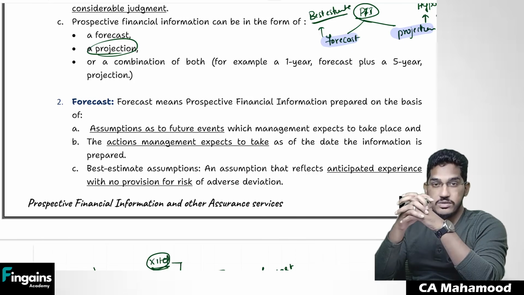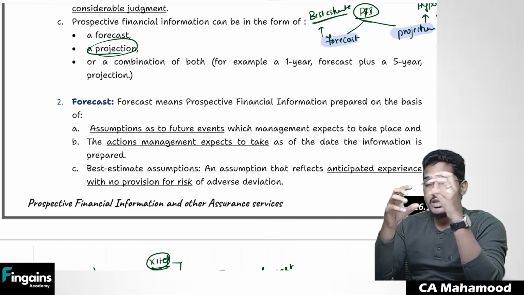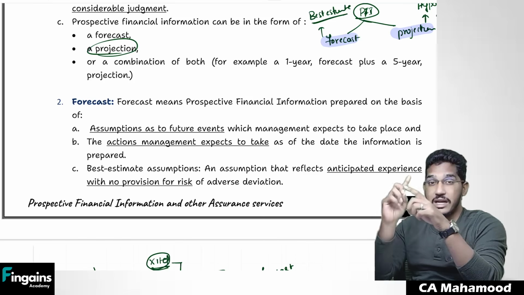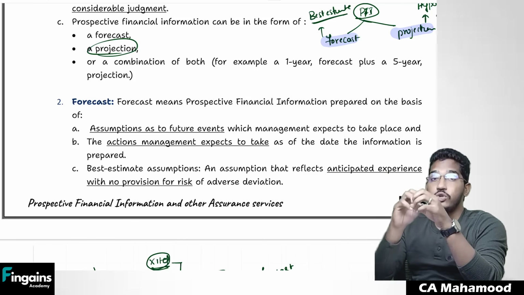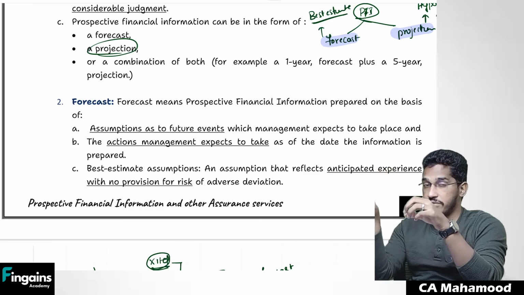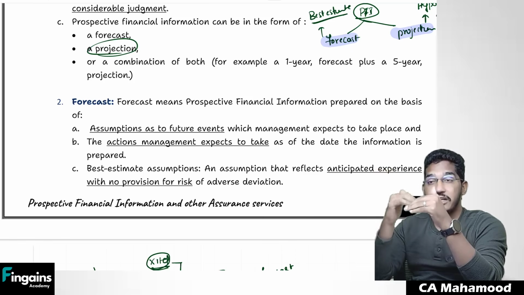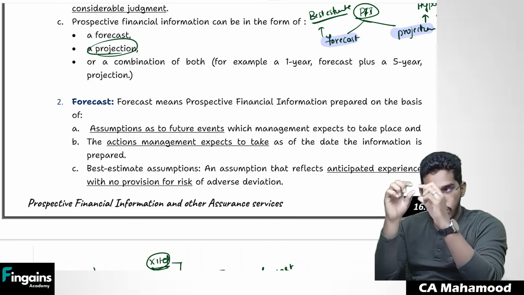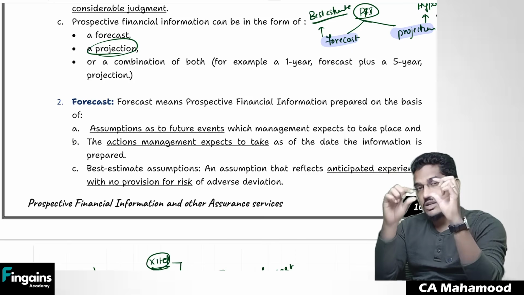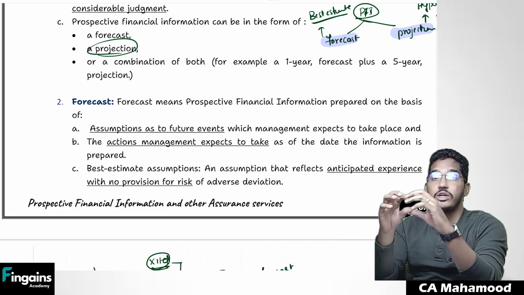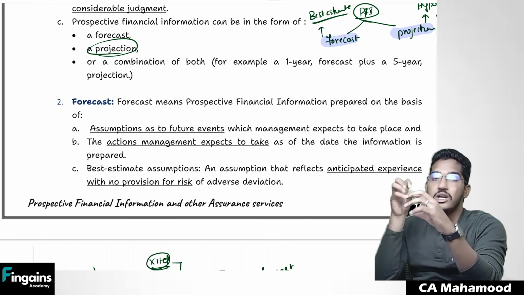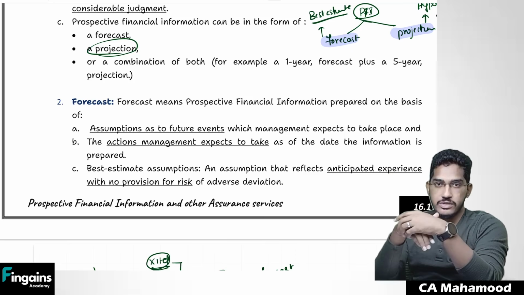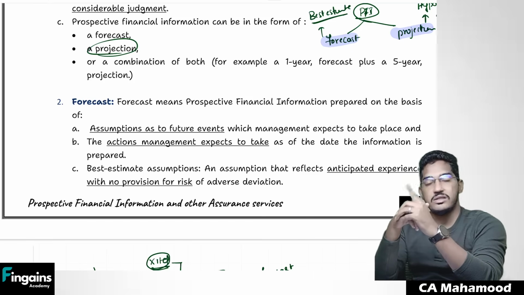Second schedule, part 1, clause 3, says a chartered accountant in practice will be deemed to be guilty of professional misconduct if he allows either his name or his firm's name to be used in connection with prospective financial information which will create a belief that he is vouching for the accuracy of the prospective financial information. So clause 3 strictly prohibits a practicing chartered accountant from using his name in connection with prospective financial information in a way that gives a belief that he is vouching for accuracy. So there is a restriction? Yes, there is a restriction.